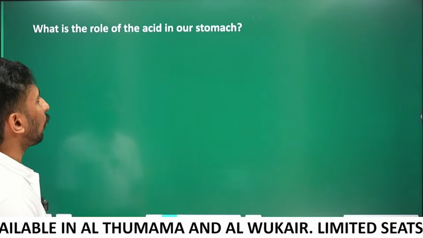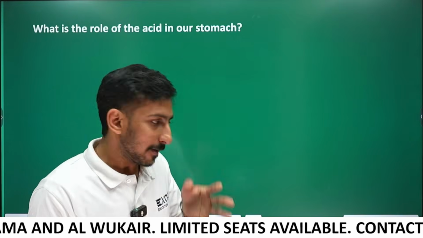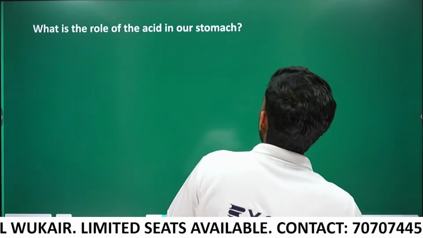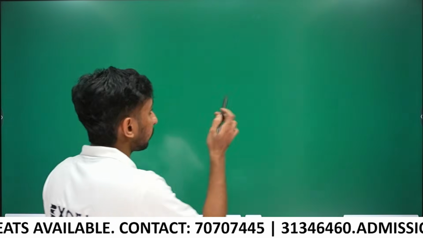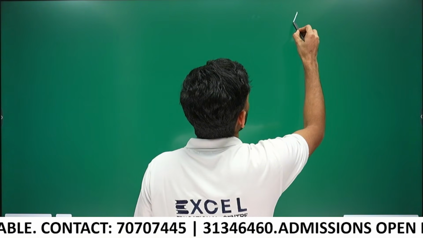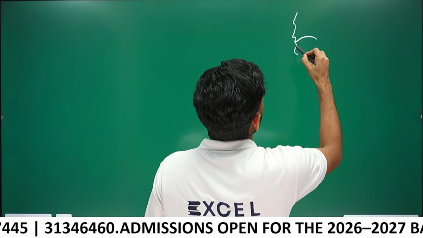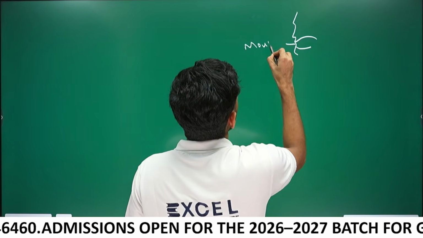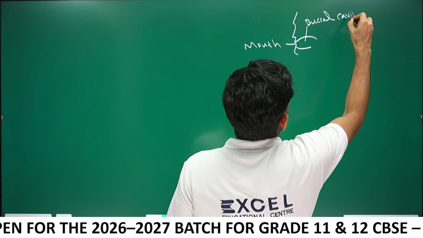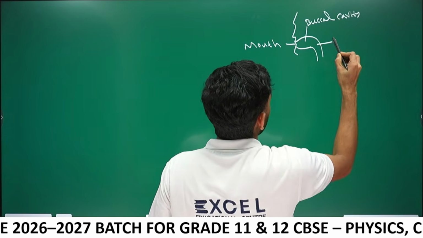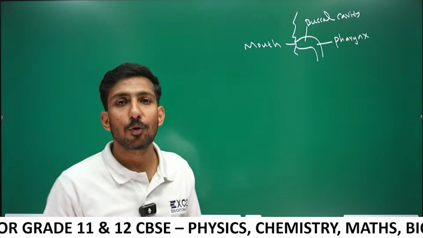What is the role of acid in our stomach? Okay, we have reached the digestion part. Let's discuss the whole parts of the digestive system before answering that question. You know how to draw the digestive system. It's the mouth. Mouth, and it is buccal cavity. And this part is called pharynx. Pharynx is the common chamber for both food and air.